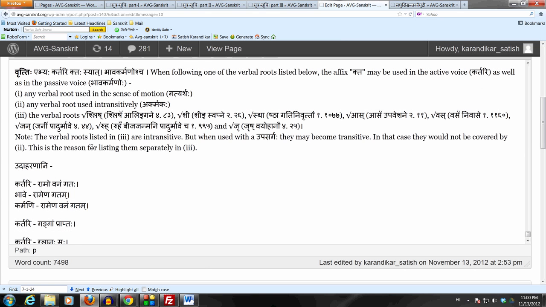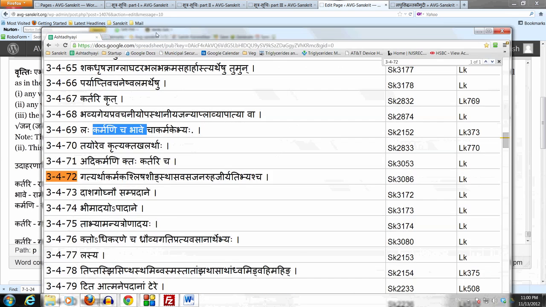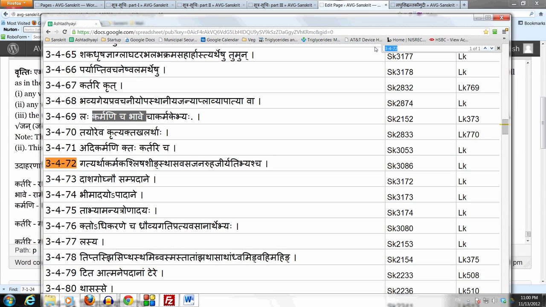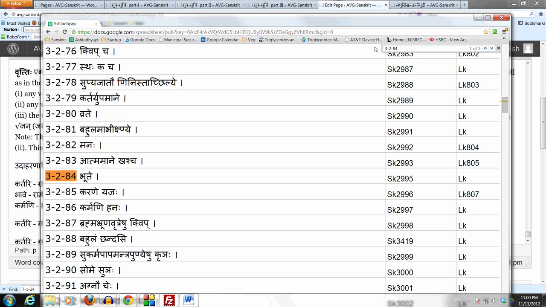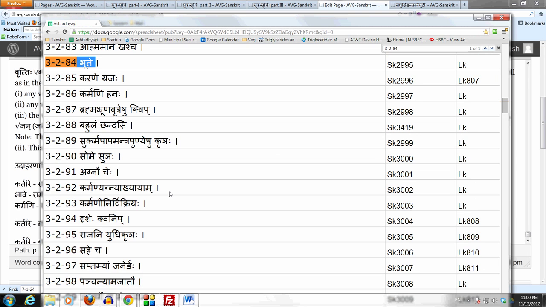Now before going on, one more thing I'd like to mention is that many times in English books we see this term past passive participle. This affix kta is referred to as past passive participle. There's nothing wrong with the term as such. Why is the term justified? Because it is past: this Sutram Nishtha 3.2.102 comes in the Adhikara of Bhute, which starts from 3.2.84. So that's why it is past, using the past tense.